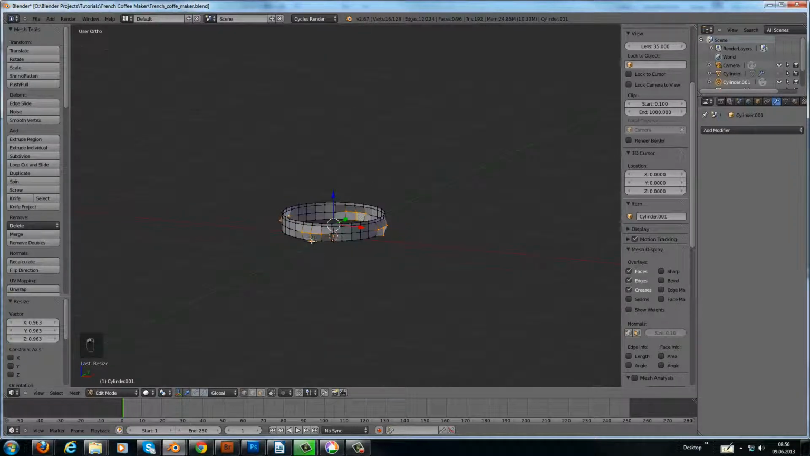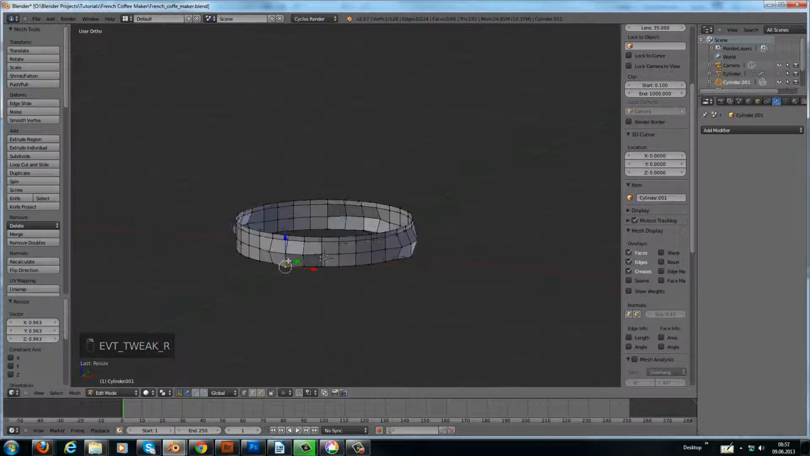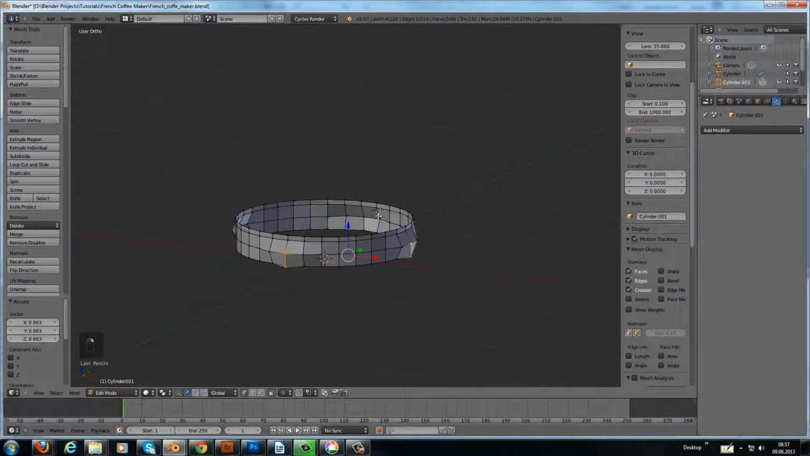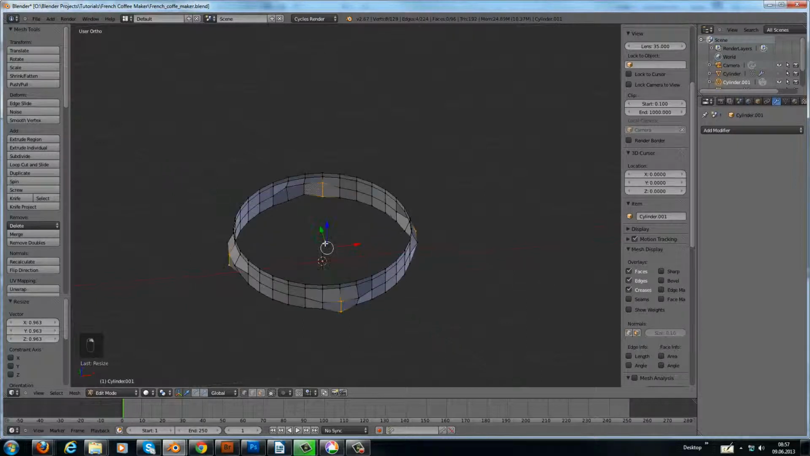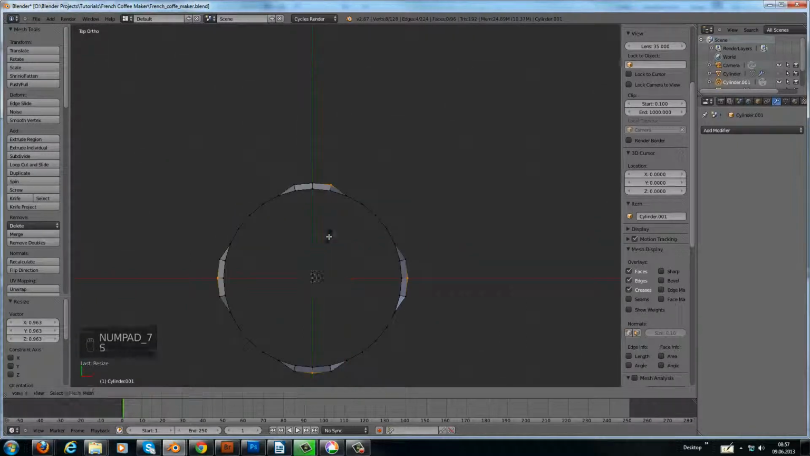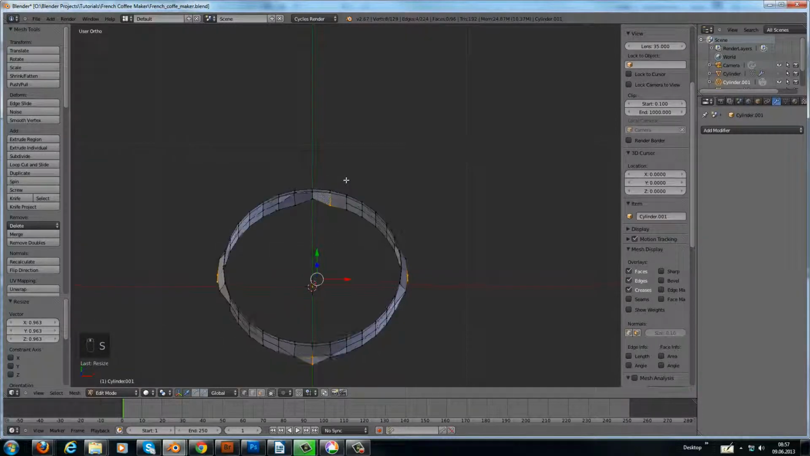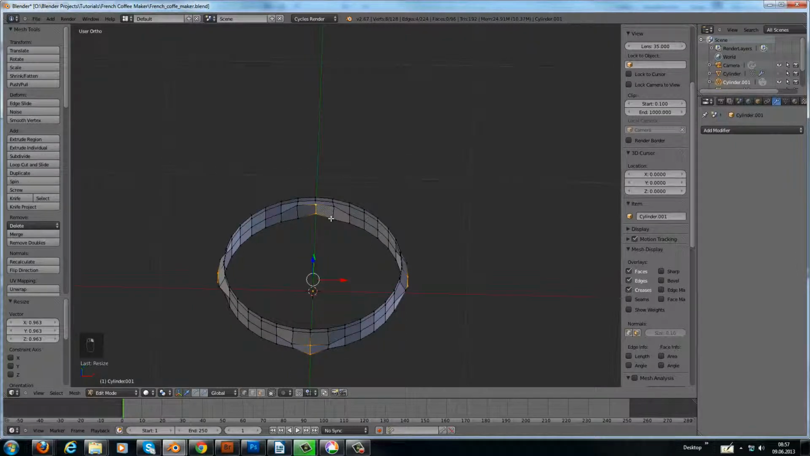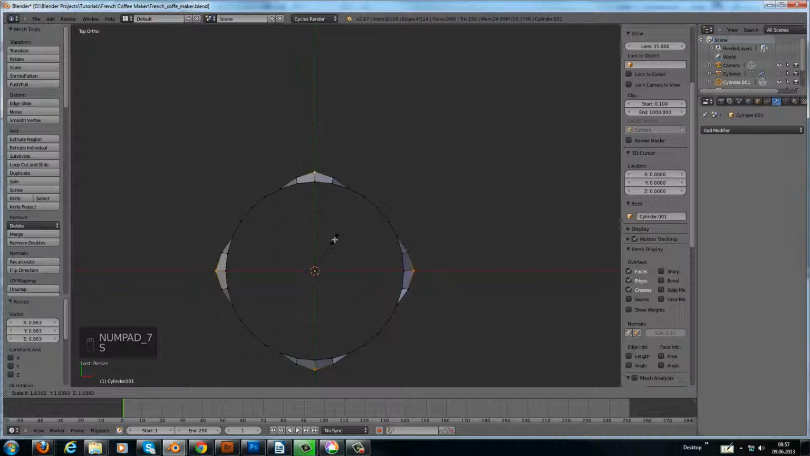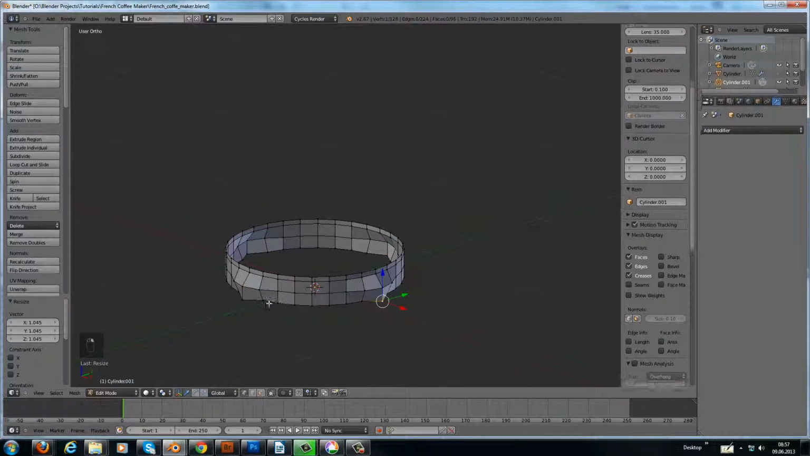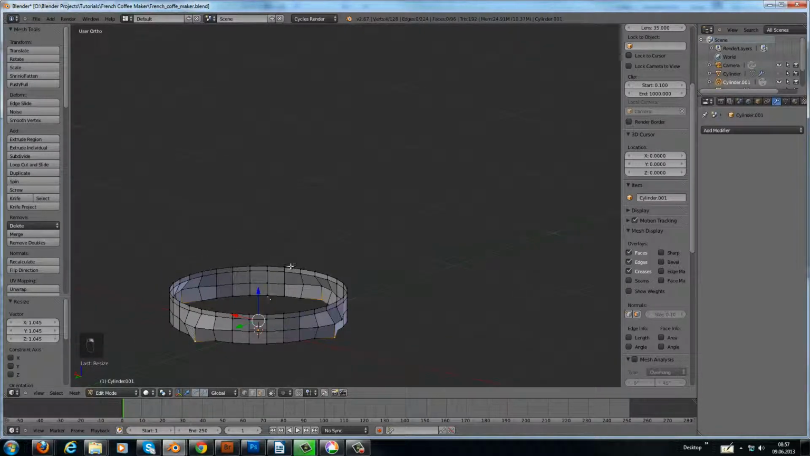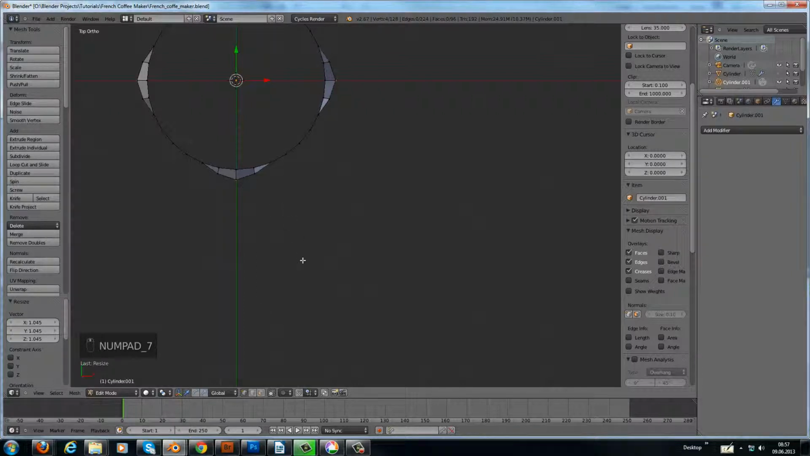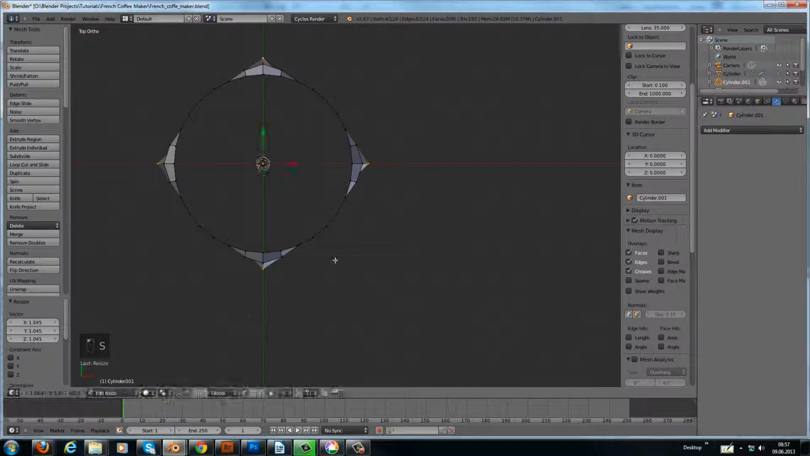Okay, then let's grab these here, this and this one and this one, and top view again. No, okay, that's the wrong one here. I need this one and this one. So scale them out a little bit, and then at last we need these guys here on the bottom, and we scale them out again.